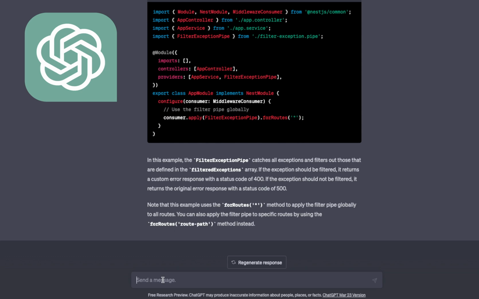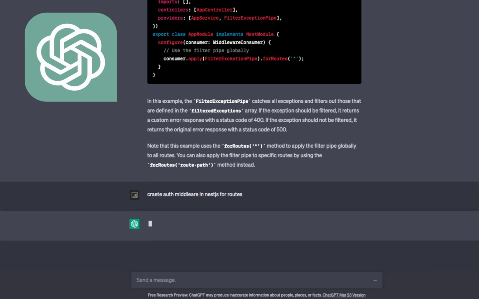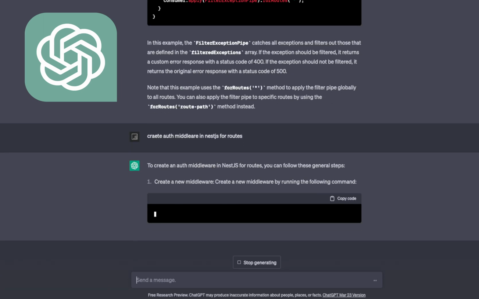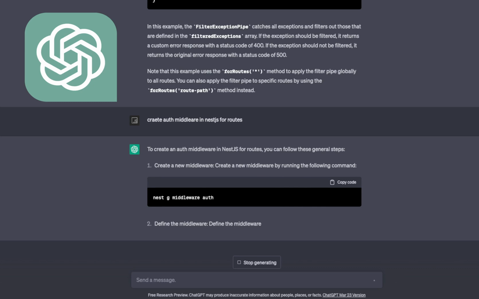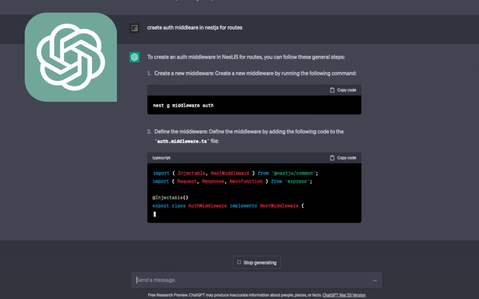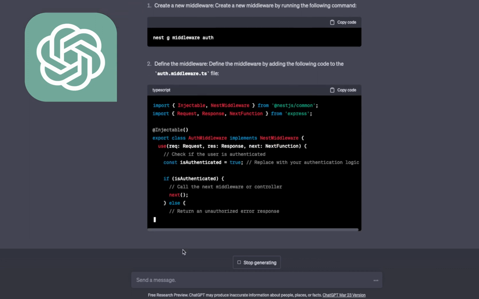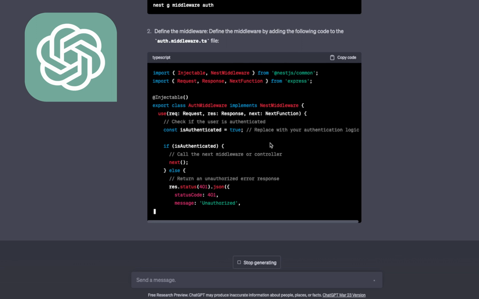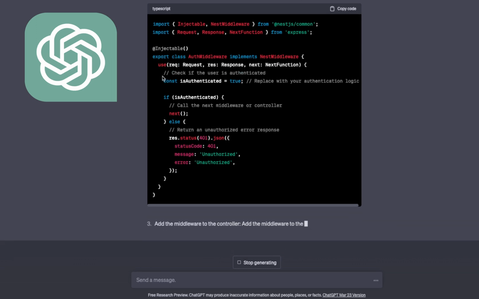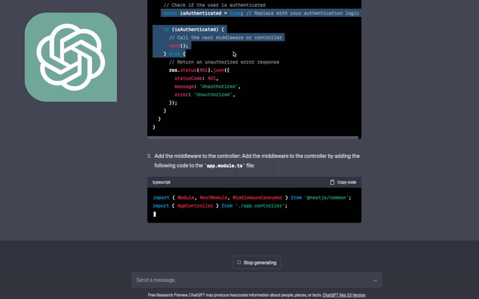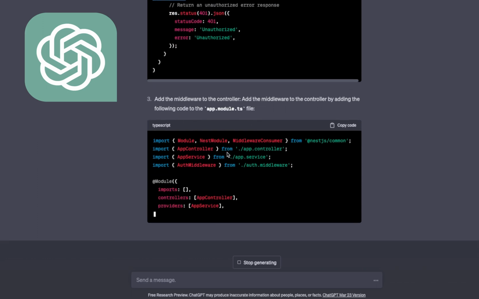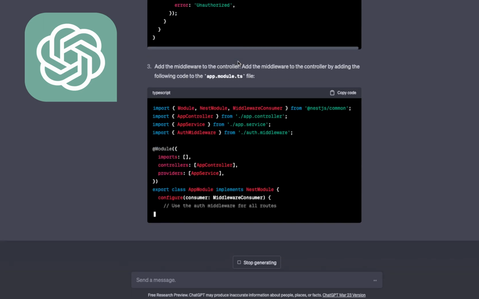Okay, now let's say, create auth middleware in Next.js for routes. So here I'm asking, create me auth middleware. Auth middleware will validate maybe a JWT token for particular routes, and only if everything is good will it forward the request. So auth middleware needs to have a use method, and here we need to replace our authentication logic, so it's smart enough to know how to write this. Here we will write a token validation mechanism, and this is how you will integrate this middleware in the code.